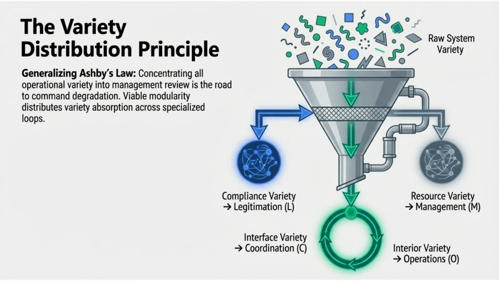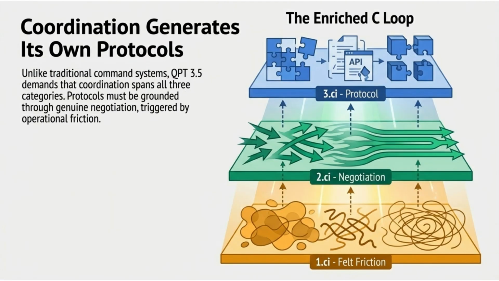The variety distribution principle generalizes Ashby's law. Concentrating all operational variety into management review leads to command degradation. Viable modularity distributes variety absorption across specialized loops for legitimacy, management, coordination, and operations.